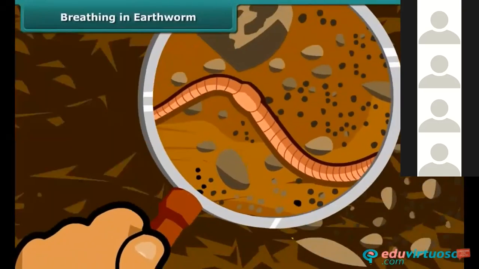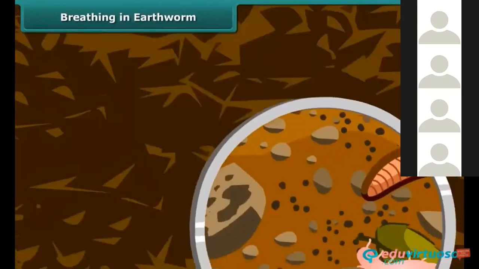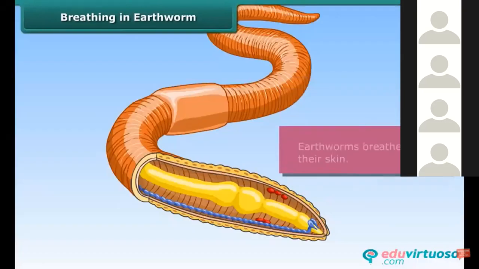Earthworms, like insects, do not have lungs, nor do they have a nose. They breathe through their skin. They absorb oxygen from air and soil.